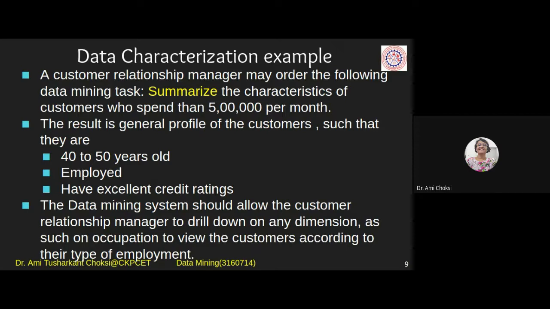No. You can say, ma'am, if my father is very rich and giving me this much money, I can. But for that, one more characteristic we have to add, that is, the person's father is very rich. That characteristic also we can add, isn't it? That also happens. Just now, what we have summarized, we got these characteristics only, but it may happen that we are having this characteristic also. That person's father is very rich, and that's why the person is spending more than 5 lakh per month. That also can be there, right?